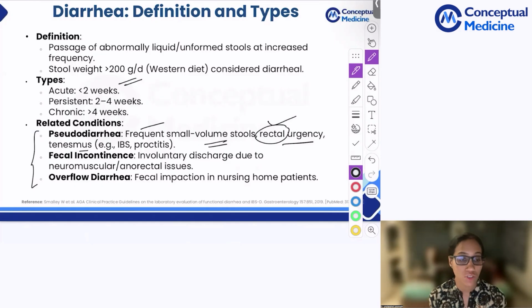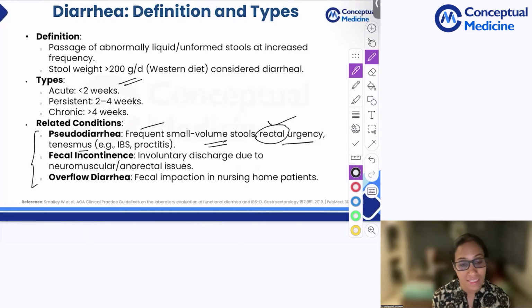So the patient has a tendency to pass stools. They cannot accommodate each and every time they feel like going. So it's usually a small quantity of unformed stools, but associated with urgency and tenesmus. Tenesmus is a feeling of incomplete evacuation. So even after passing stools, the patient still feels they have some stools left behind.